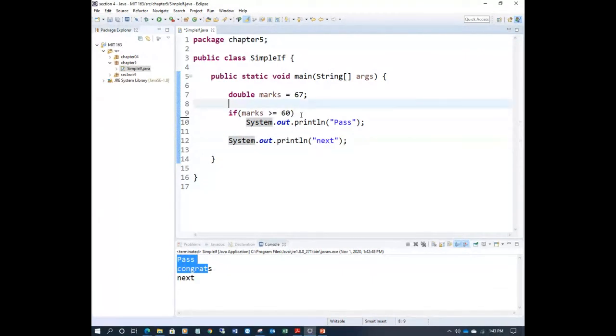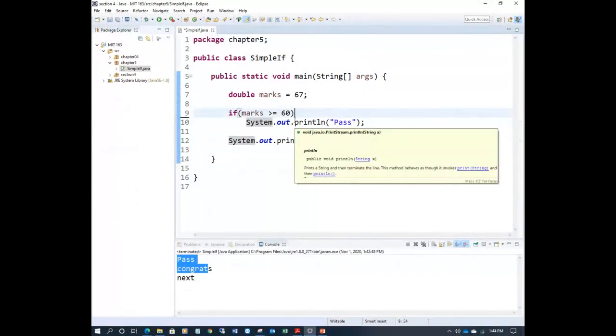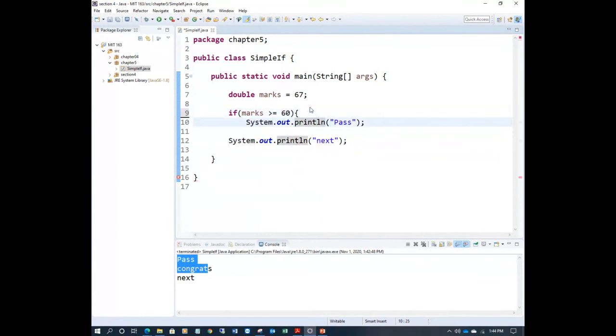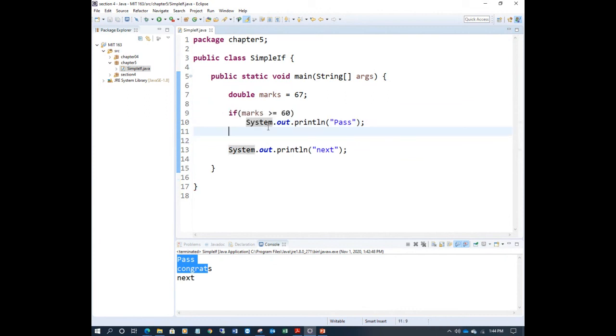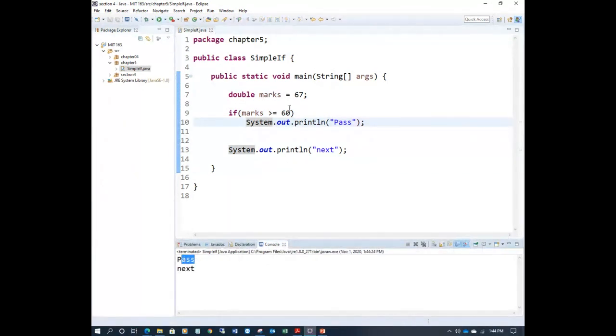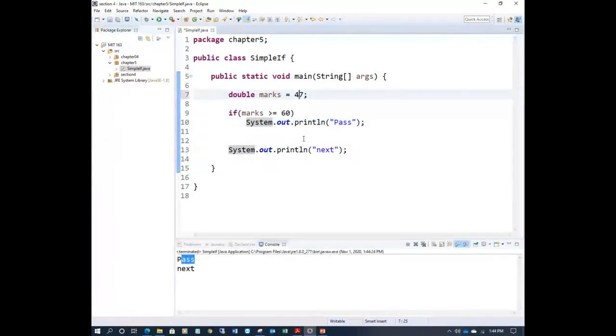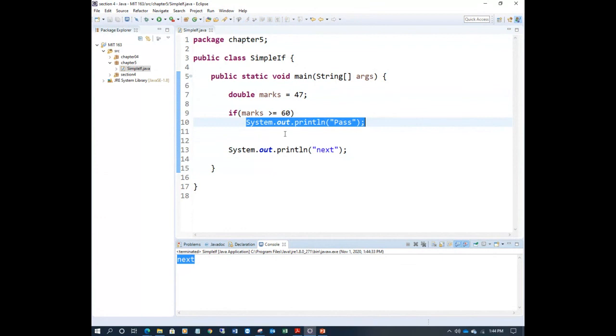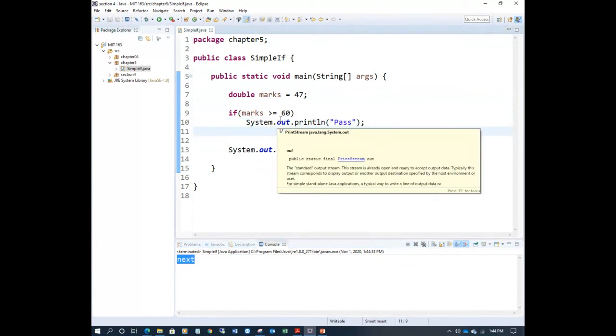If you have more than one statement, you need the braces here. Now, if you have only one statement, the first following statement of the if is the body of the if block. That first statement will be executed based on the condition. So let's run the program again. Pass, next, right? Example, condition fails, you say 47. Condition fails, it will not execute this one. It will execute only next. So that's the simple if statement.